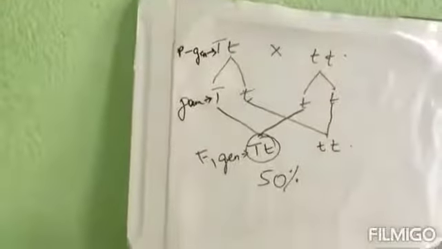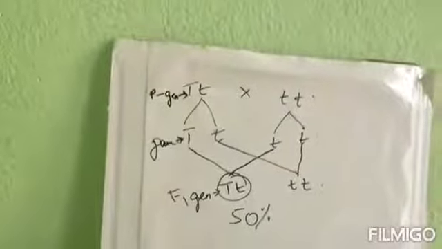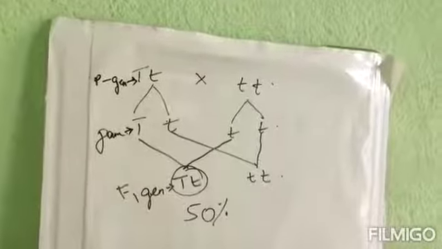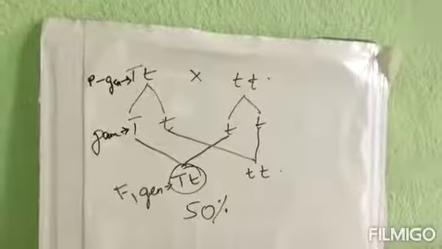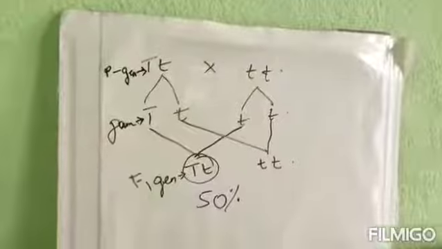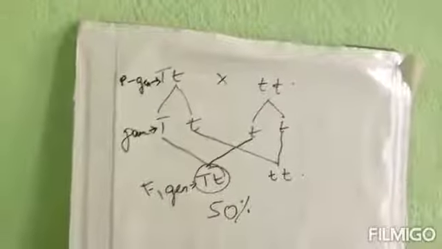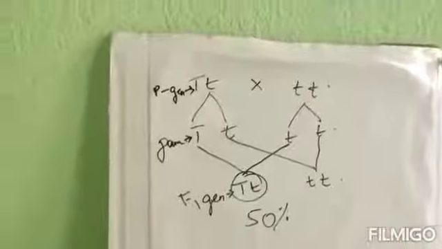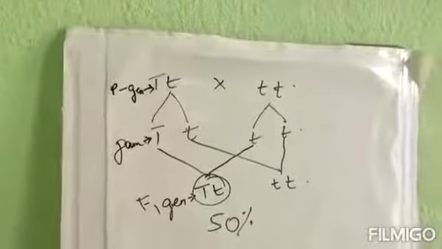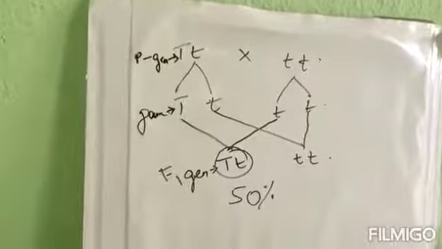Number 11. The monohybrid genotype ratio 1:2:1 in the F2 generation indicates which law? Segregation. The law of independent assortment comes from the dihybrid cross. Okay, so the answer of 11 is segregation, that is option A. Number 12. Who coined the term gene? Johansson. Genetics is Bateson. Gene is Johansson.